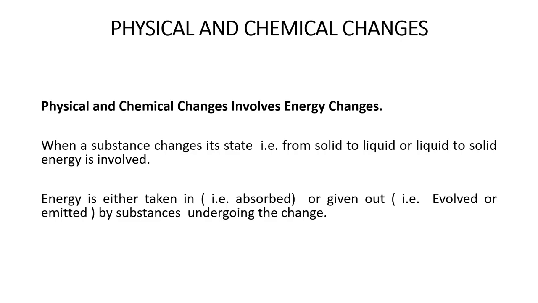Given out means evolved or emitted by a substance which undergoes a change. By this we mean that heat or light is either absorbed or emitted by a substance during a physical or chemical change. Hence, energy changes usually involve heat.